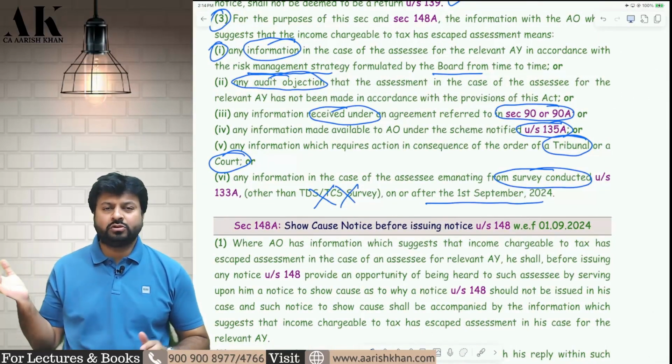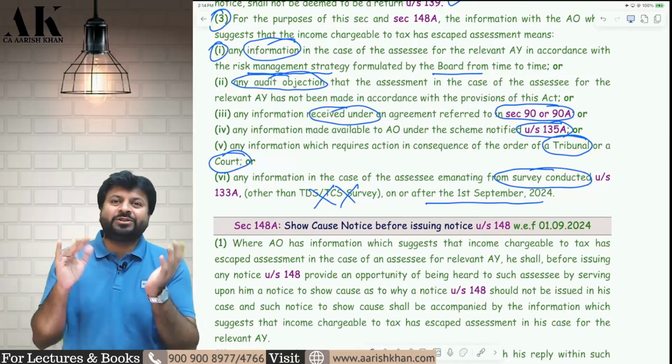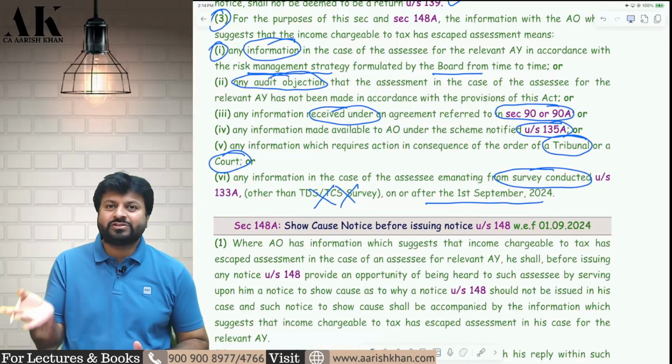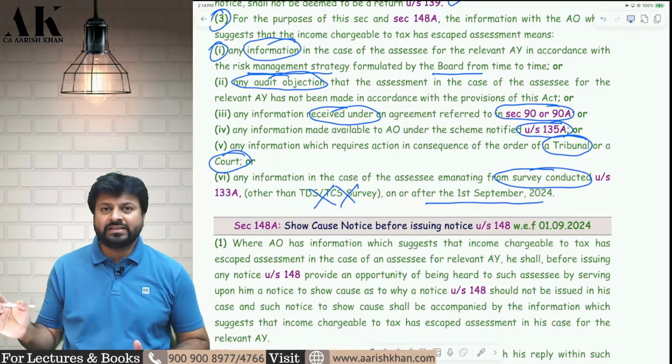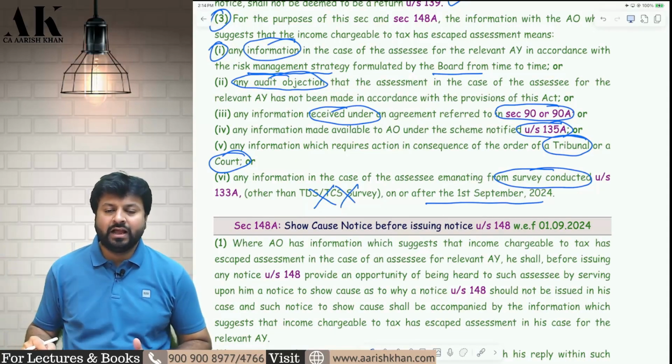Before also he was supposed to do, but before, even survey and search and seizure both were covered. Up to 31st August, survey was also covered, search and seizure was also covered, but now search and seizure has been removed from here. Only survey is there because search and seizure is a separate assessment. I hope it is clear to all of you.